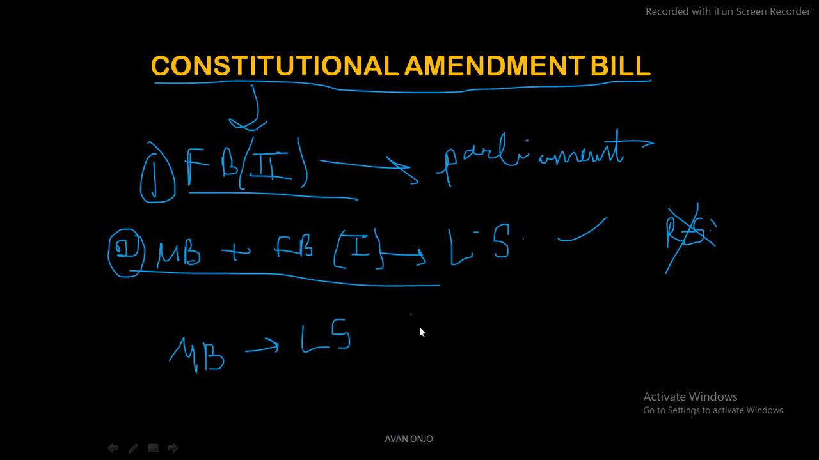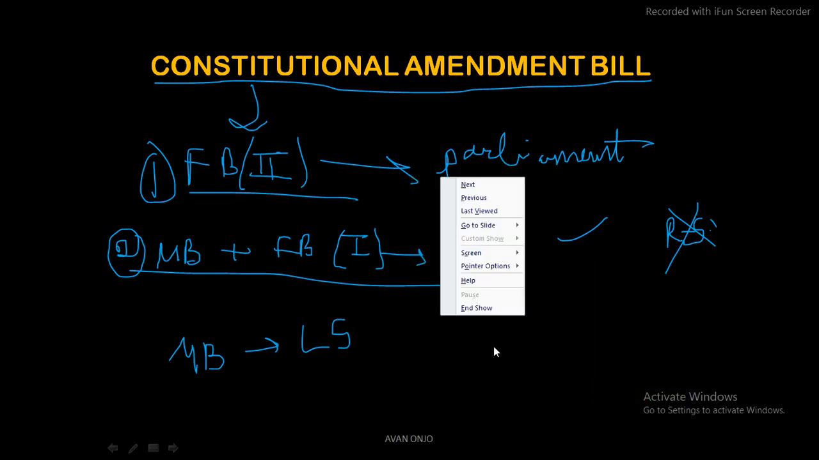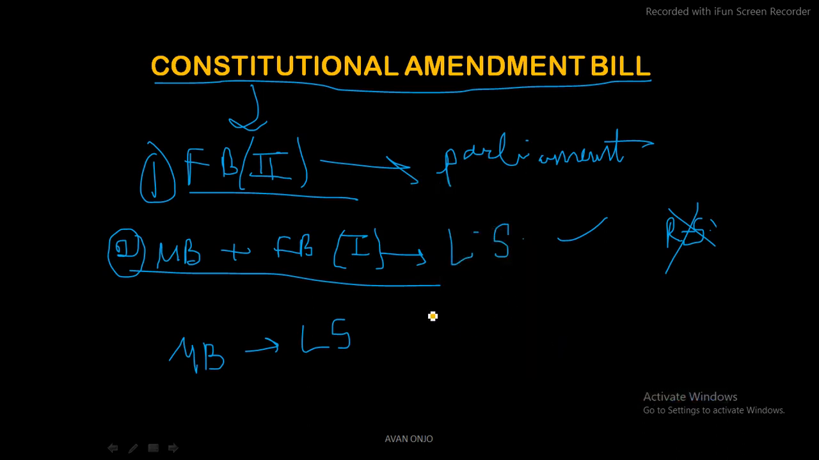Let me explain this to you through a kind of ray diagram. Oh sorry, I've again selected the same color. So let us say that we have a money bill. This money bill is only going to be introduced where? It is going to be introduced into the Lok Sabha. Now say that this bill has been passed in the Lok Sabha. Now it will go to Rajya Sabha, but I said that Rajya Sabha is not going to have any specific role. It can only give advice.